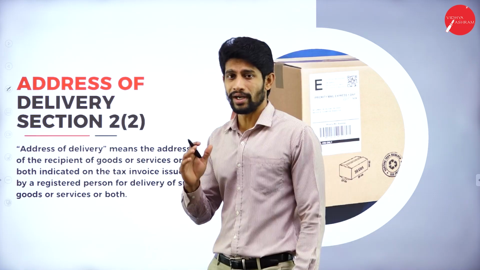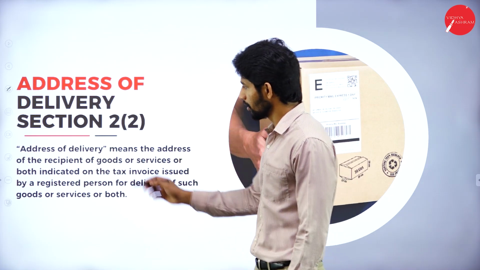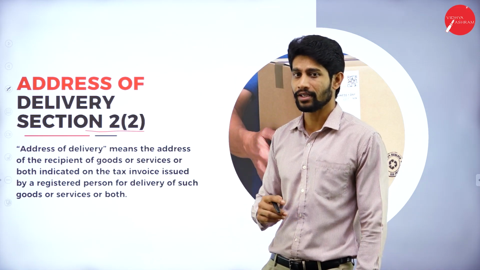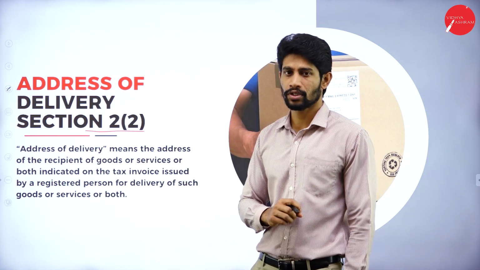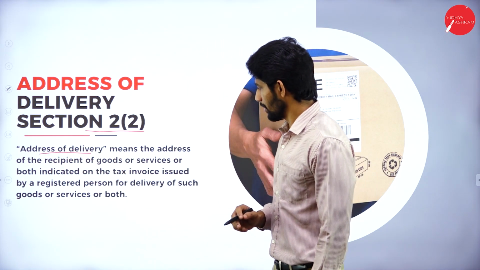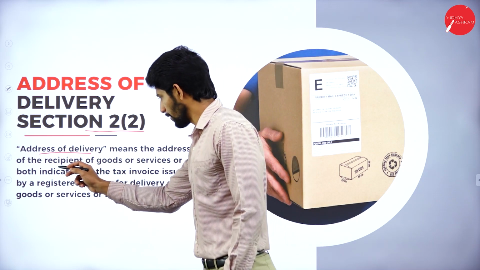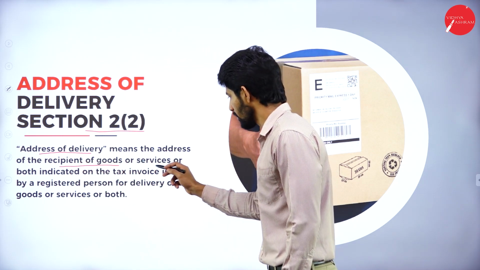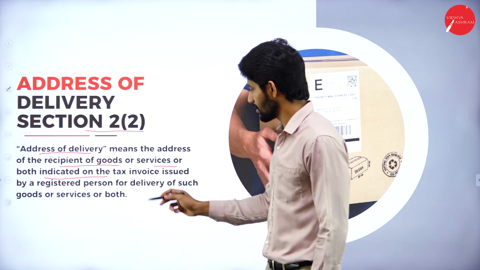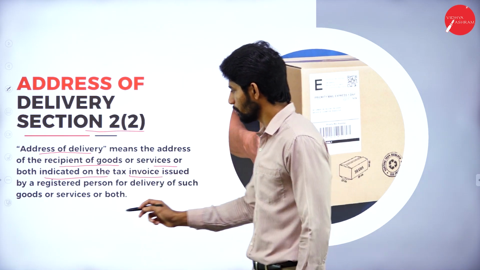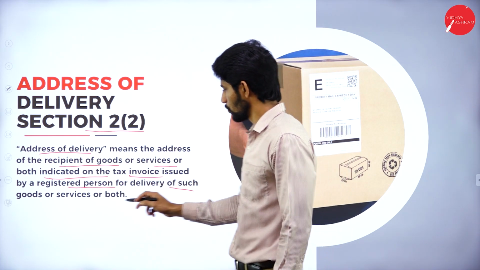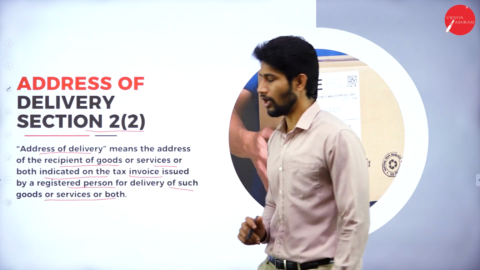Here, the address of delivery is explained under section 2 subsection 2 of GST Act 2017. So what does this section 2 subsection 2 say? It says address of delivery means the address of recipient of goods or services or both indicated on the tax invoice issued by a registered person for delivery of such goods or services or both.